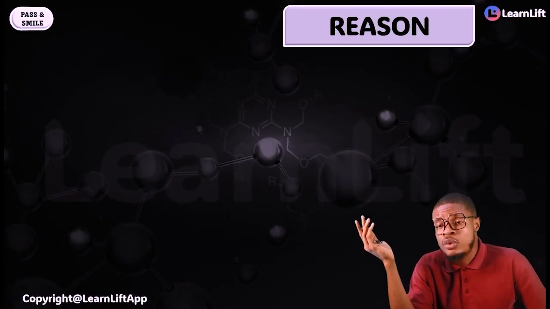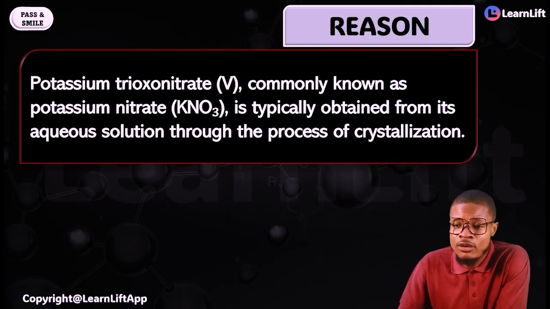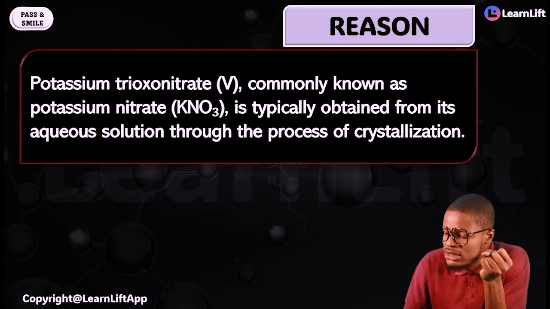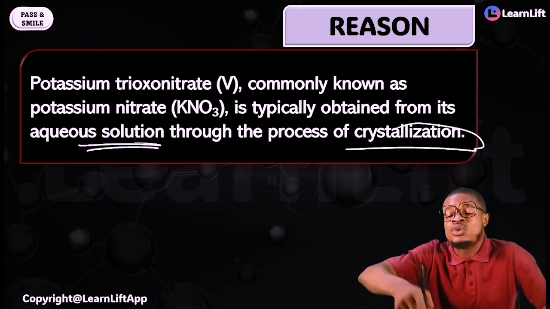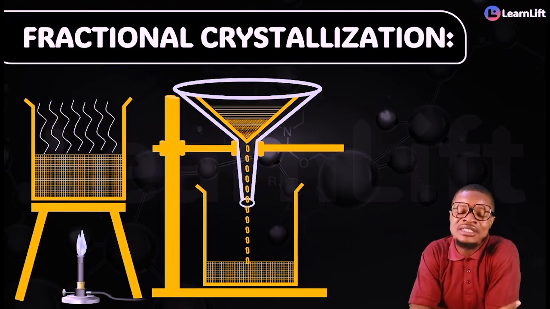Always remember that potassium trioxonitrate(V), KNO3, is popularly called potassium nitrate. It is obtained from its aqueous solution through the process of crystallization, because it will decompose on heating. That is everything about crystallization.